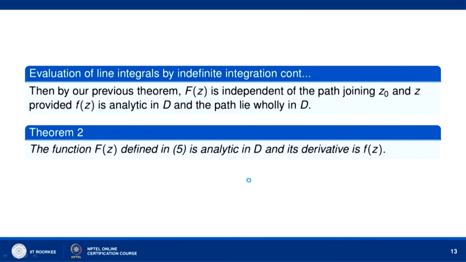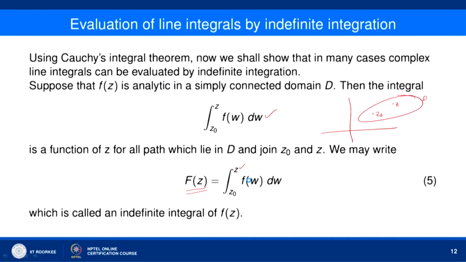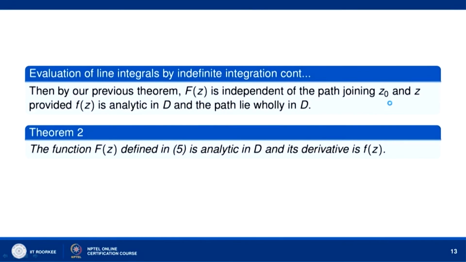We have earlier seen that the value will remain the same if we join z naught to z by any curve, as long as the curve lies completely inside D, the value of the integral does not change. So by our previous theorem, F(z) is independent of the path joining z naught and z, provided f(z) is analytic in D and the path lies wholly inside D.